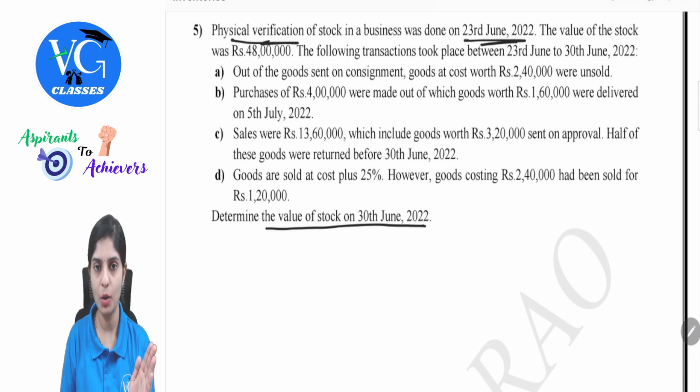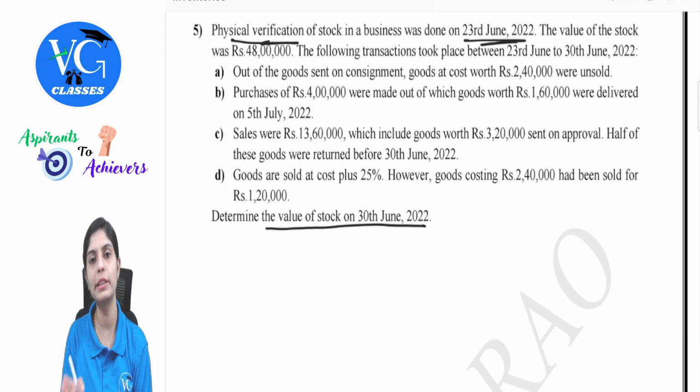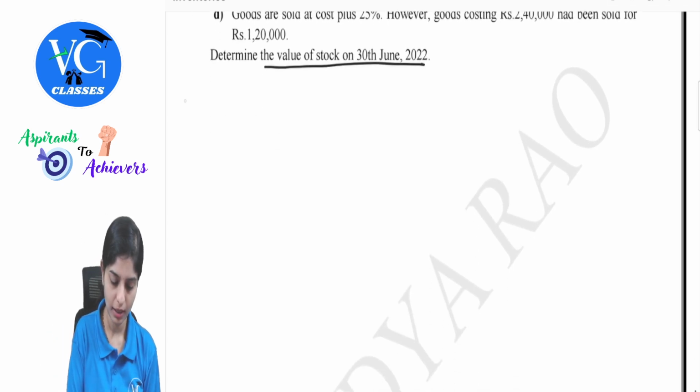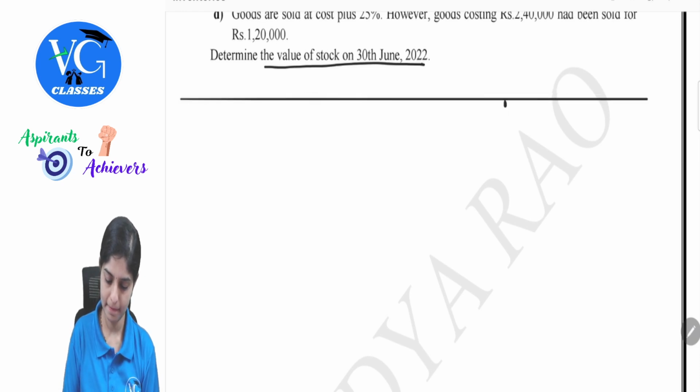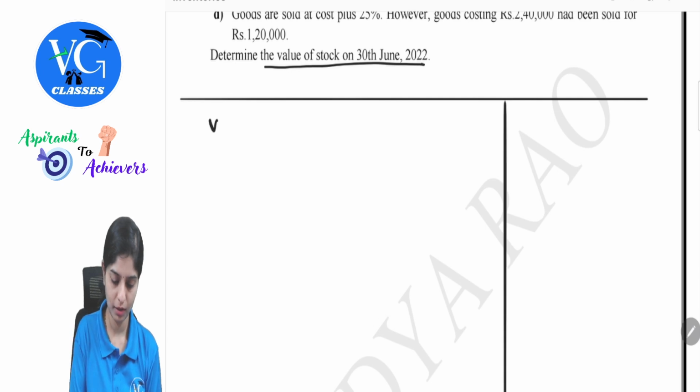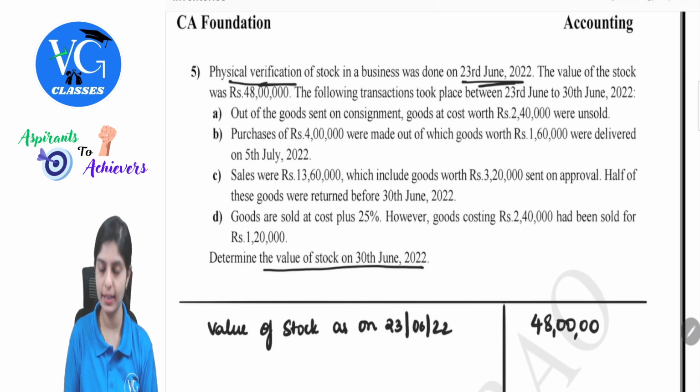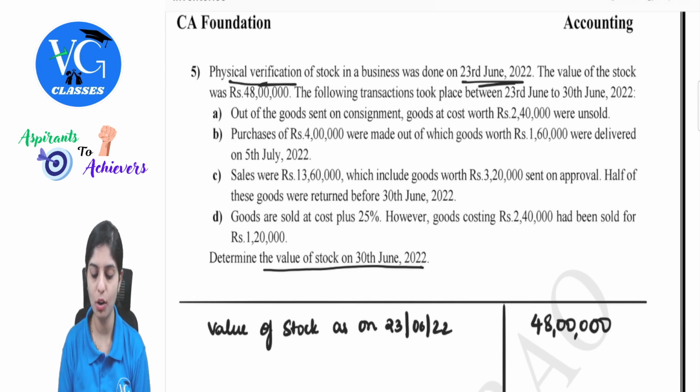So they are making the inventory counting as on 23rd June. We need to consider what all transactions have happened between 23rd June to 30th June and ascertain the value of stock as on 30th June. Value of stock as on 23rd June 2022. That is 48 lakh. Now let's understand the transactions one by one. Out of the goods sent on consignment, goods at cost worth 2,40,000 were unsold.